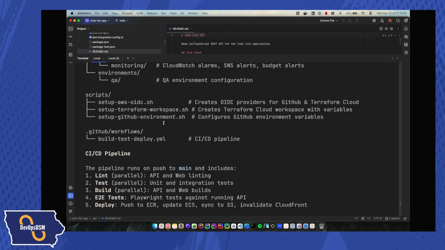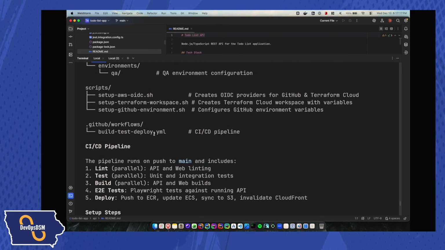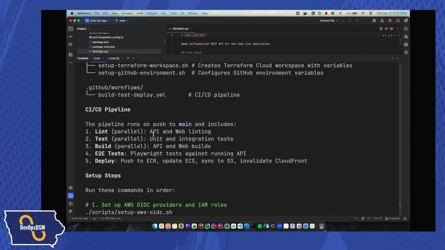The other thing it did was set up a workflow for me, a CI/CD pipeline, and then it told me the order the pipeline is going to run in. It tells me it's going to run the linting, testing, and build in parallel, and then it's going to run my end-to-end tests. And that's the thing I didn't mention.